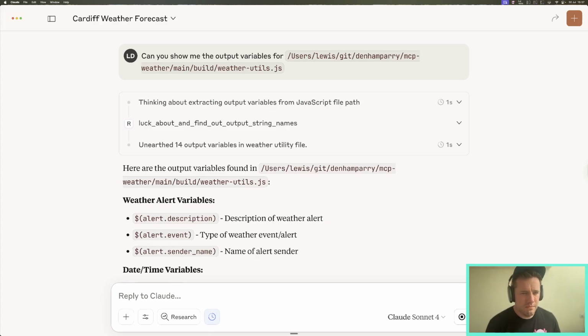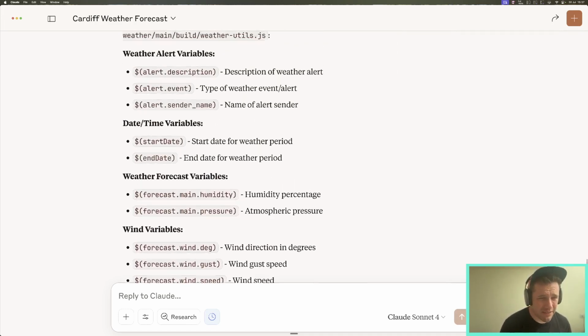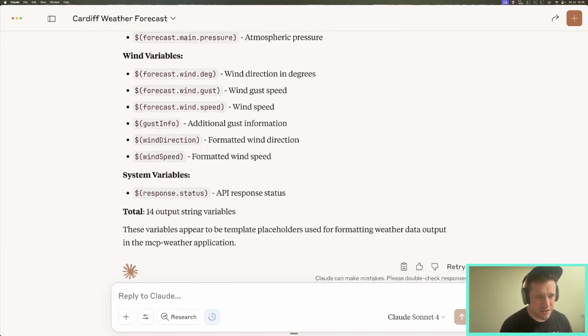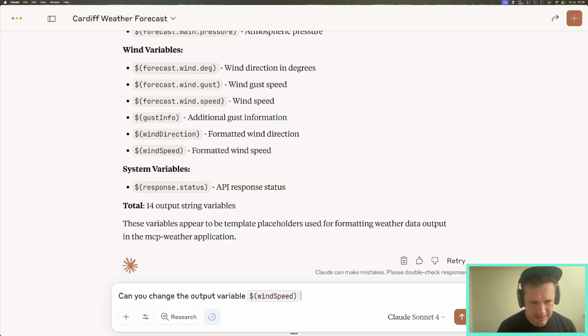So this time, we're using lookabout and find out to look for these output variables. And we can see here that it's read the file and it's determined that there's an output variable called wind speed. So let's copy that and let's ask Claude, can you change the wind speed, the output variable, wind speed, to 133 miles per hour.